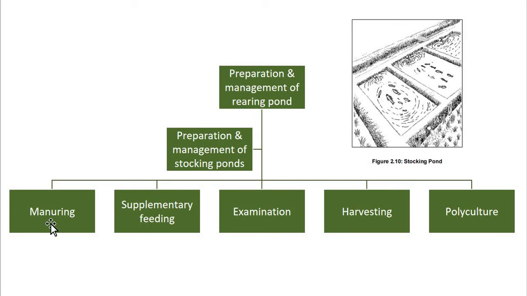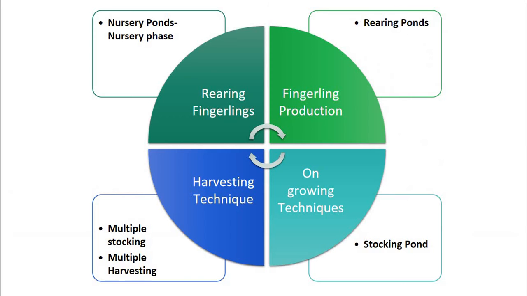Here the steps are manuring, supplementary feeding, examination, harvesting and polyculture. After that, step by step, the rearing of fingerlings, then fingerling production, on-growing technique and harvesting technique. These are the step by step techniques that we are going to follow in aquaculture or in fishery.